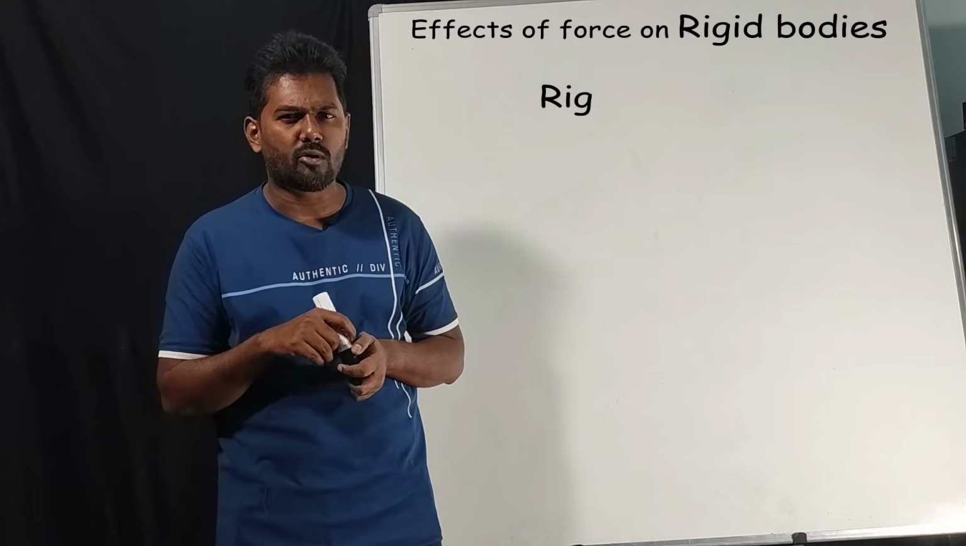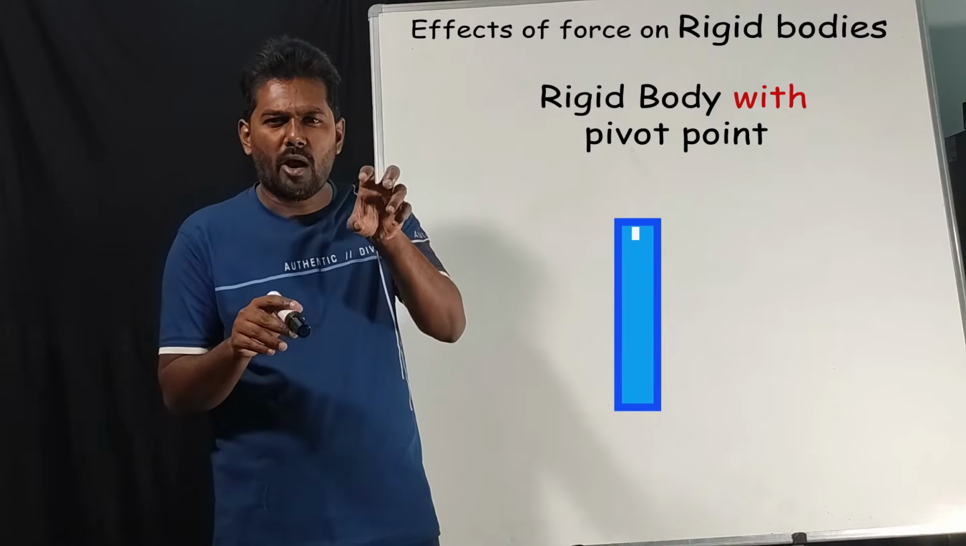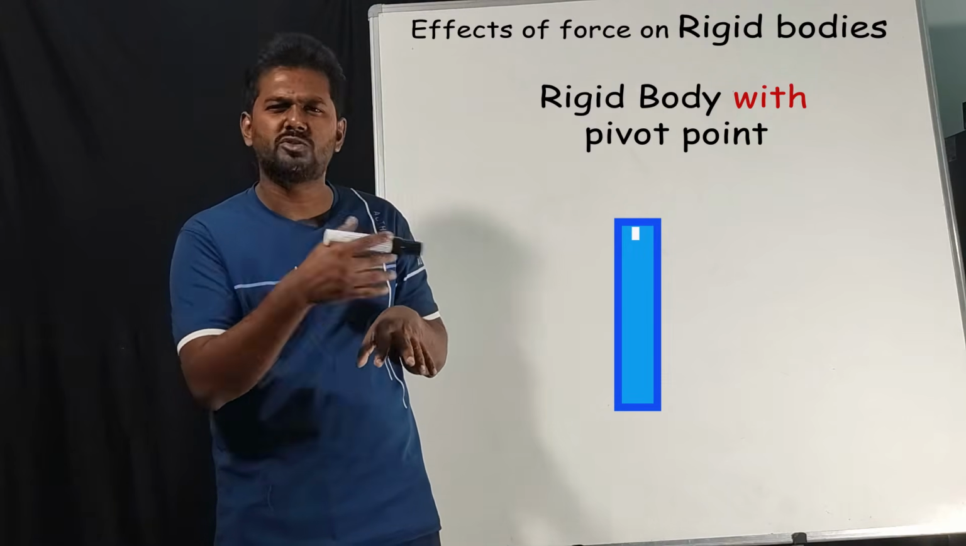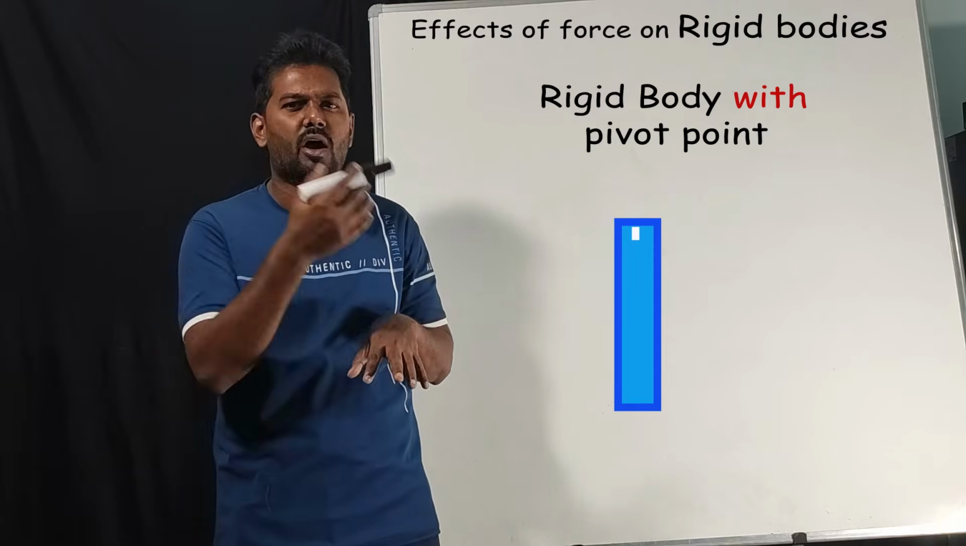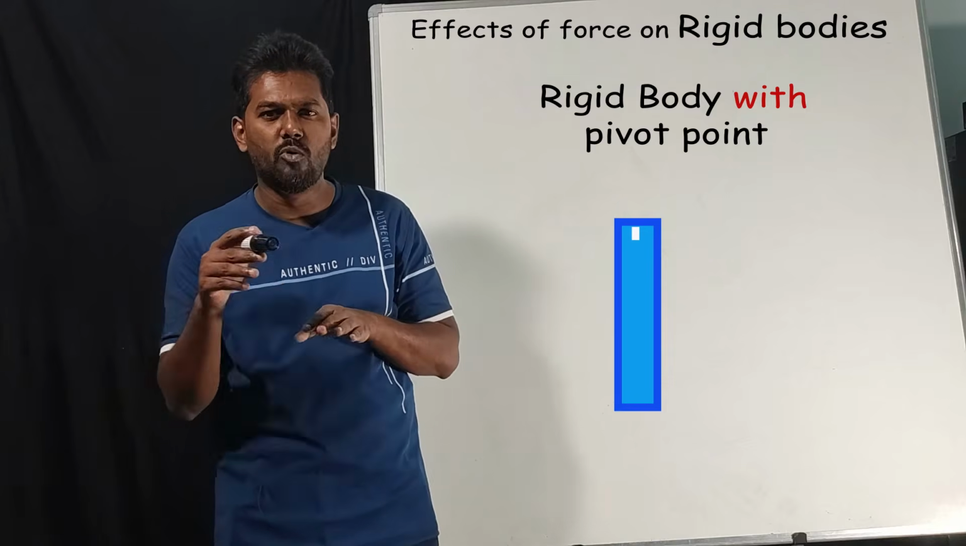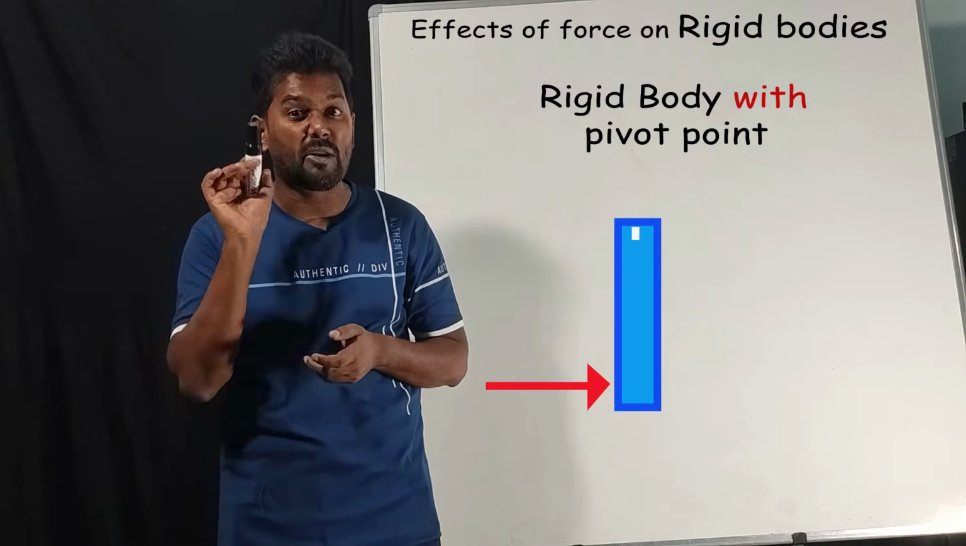Now you will get one more doubt. What do you mean by pivot point? Correct. Pivot point is nothing but a point on a solid which is fixed. Assume it is fixed to a wall or a rigid support anywhere. Now if you apply a force, instead of moving, it will start rotating. Now you got the point, pivot point.